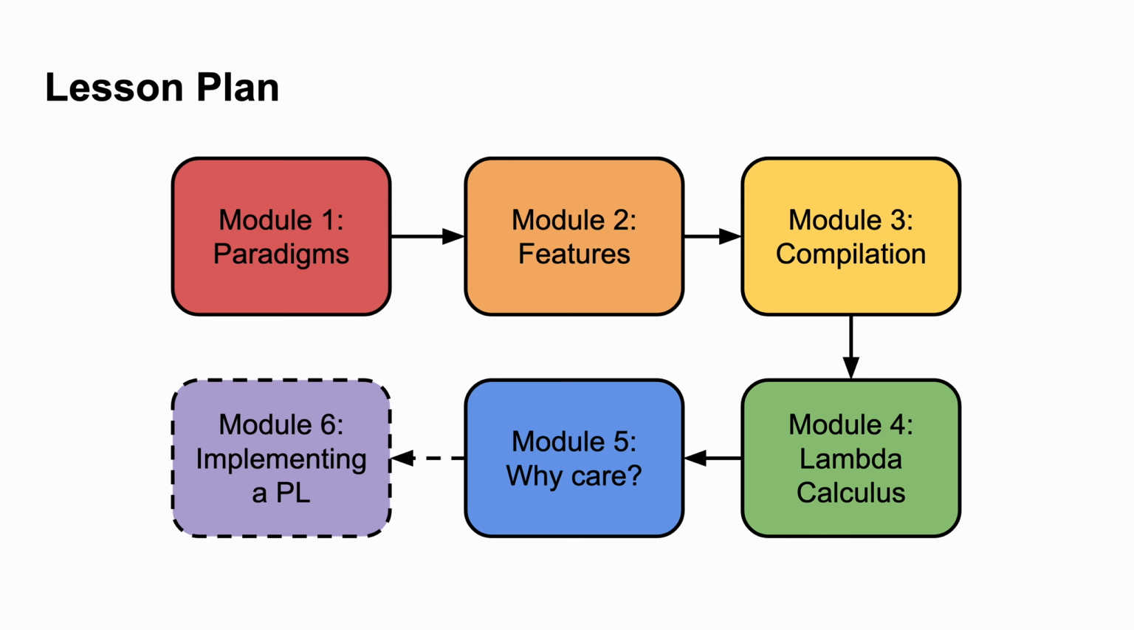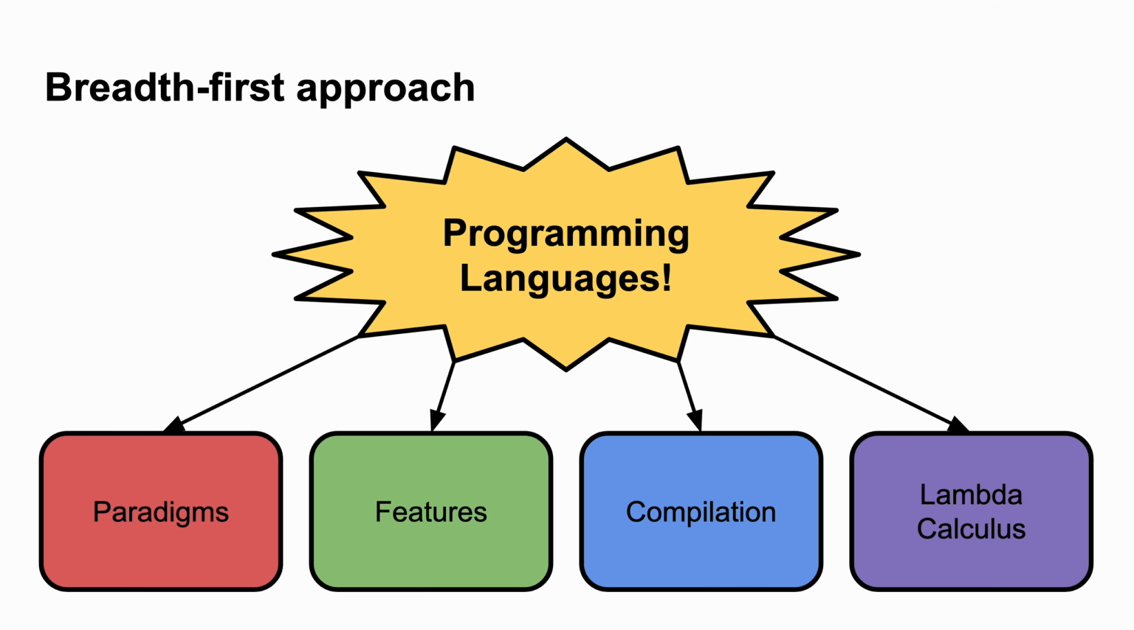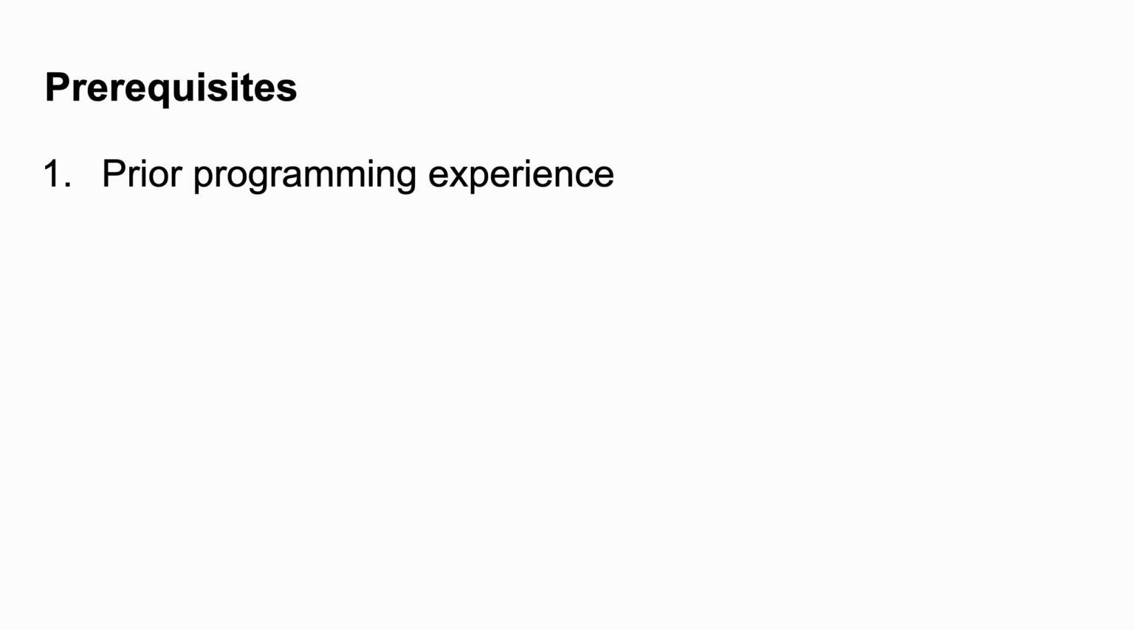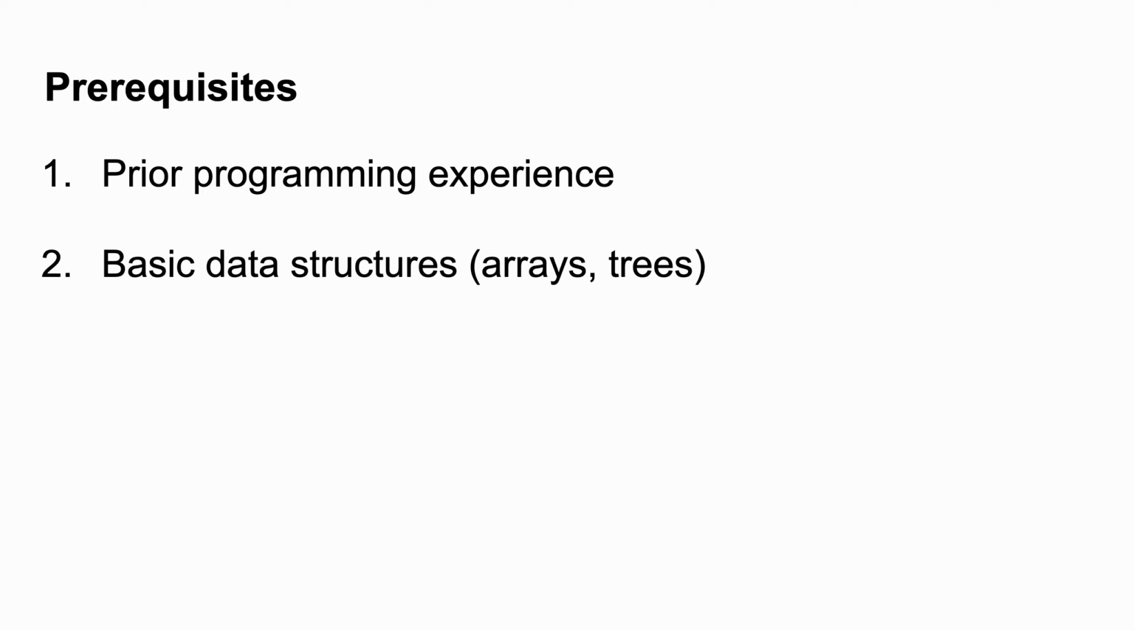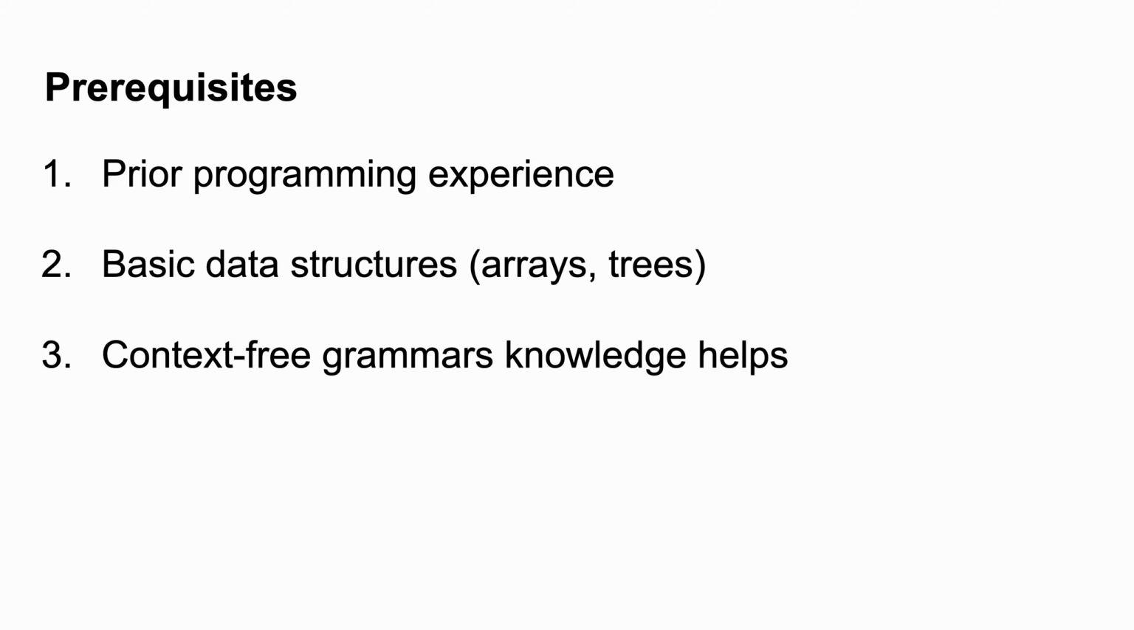Here are some important things to know about this course. First of all, think of this course as a breadth-first introduction to programming languages. We're not going to get too in-depth into most topics, but I'm hoping that this will give you a really solid foundation for further study in this area. For the prerequisites, this course expects that you have prior programming experience, so for example, familiarity with concepts like recursion, variables, types, and control flow, and also knowledge of basic data structures like arrays and trees. It also helps to have some familiarity with context-free grammars, but we'll also review that concept when it comes up.